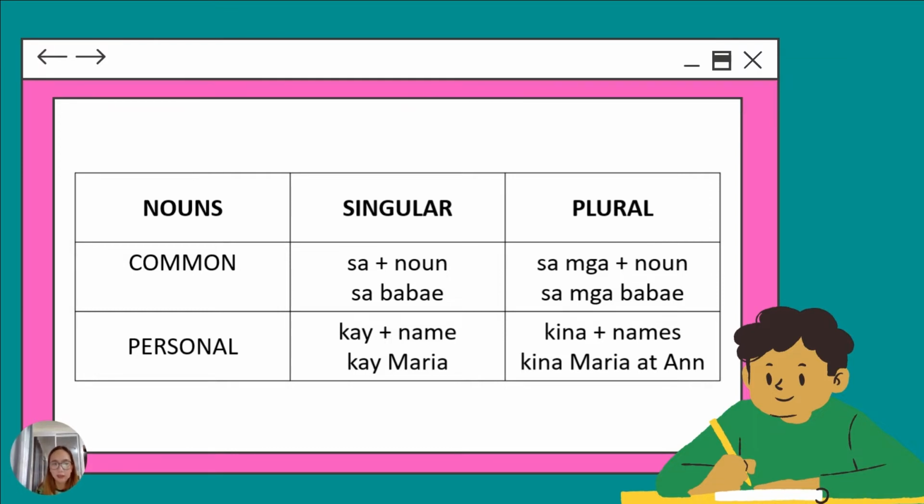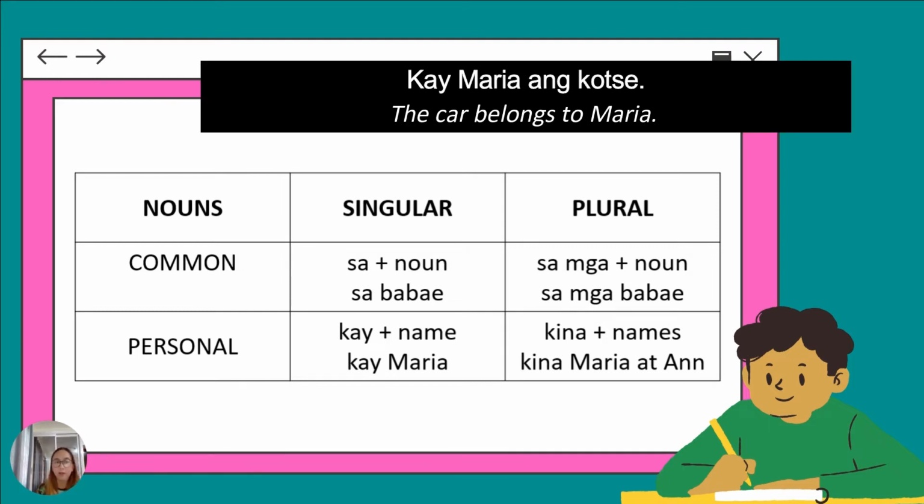And then next is for personal nouns. It means it's a person's name. If it's a person's name, we'll be using kay plus the name. So that's going to be kay. Let's say the name is Maria. Kay Maria, and then the object. So let's say the car belongs to Maria. Kay Maria ang kotse. The car belongs to Maria.